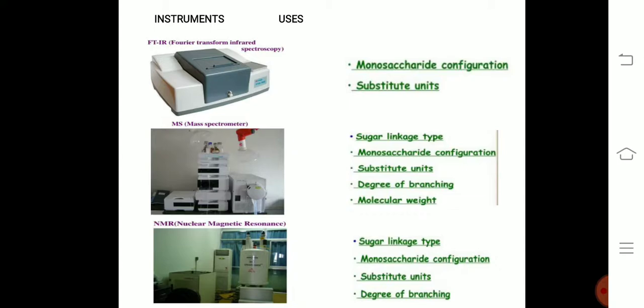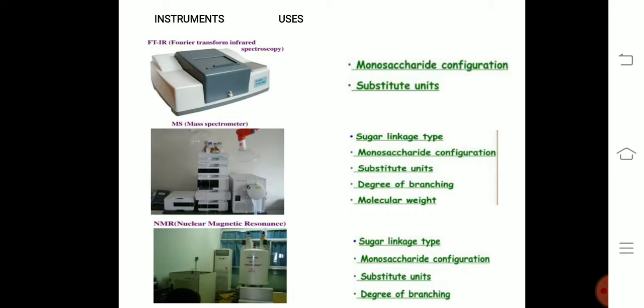And next, as I said, the instruments or the methods which are used to identify the physical or chemical structure of a final product to know the polysaccharide units. One is infrared spectroscopy. Here the monosaccharide configuration and the substituent units can be identified.